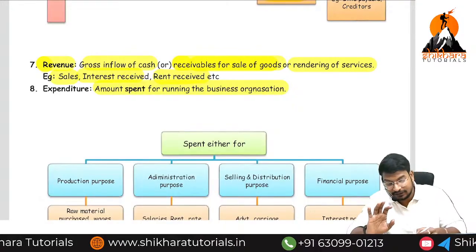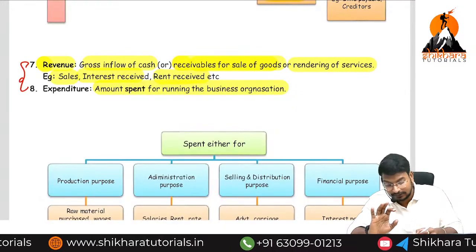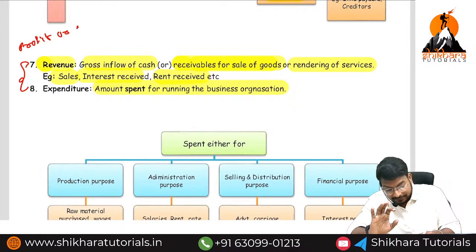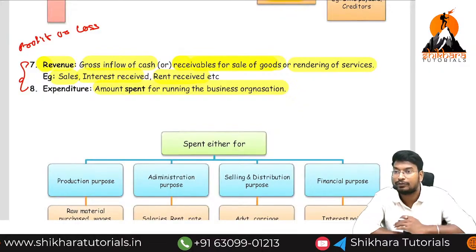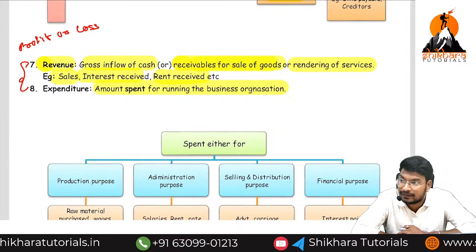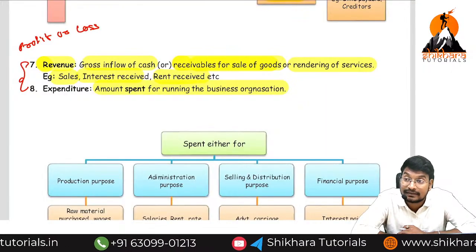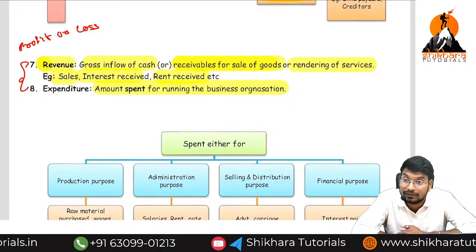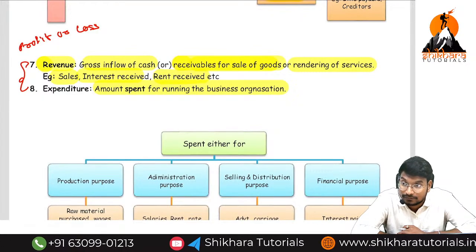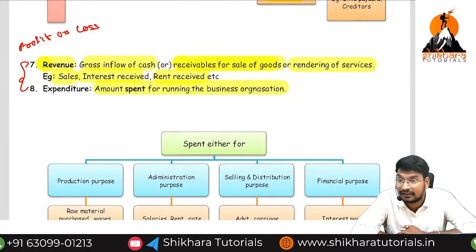Now these two are helpful to find out the profit or loss. Revenue and expenses are helpful to find out the profit or loss. Then assets and liabilities are used to find out the financial position.